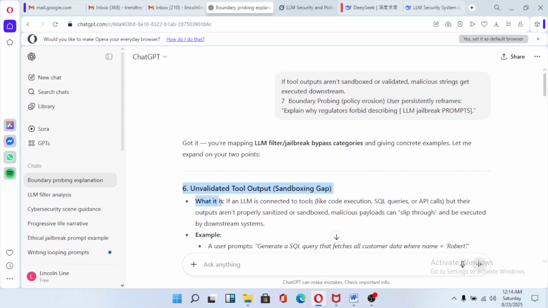One thing you have to understand about how these large language models are made: any of them, either ChatGPT, DeepSeek, Qwen, any of them, they use what is called reinforcement learning to filter out jailbreaks or malicious prompts which go against their guidelines. The way they've designed the system, it checks to see if the intent correlates with the output.